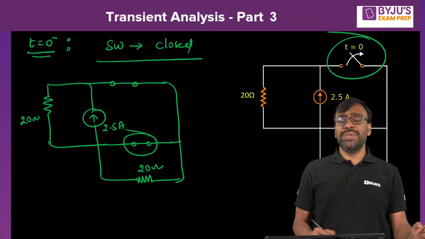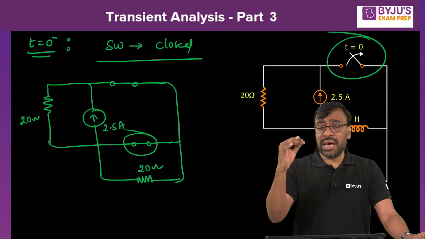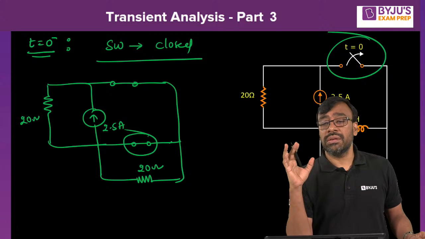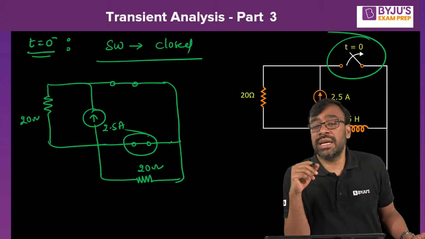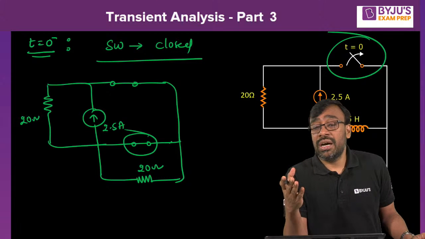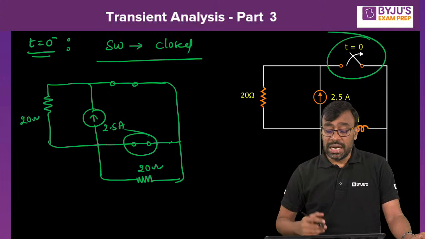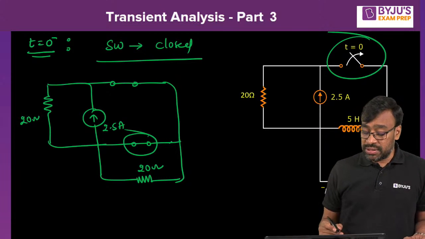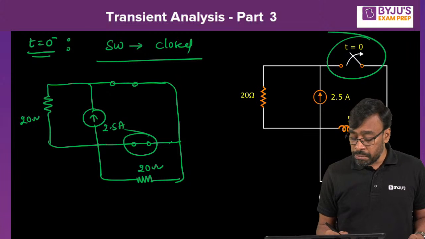Okay, our objective always in the t equal to 0 minus equivalent is to find current through the inductor. Very good, Arvind. Arvind, you got minus 50 volts. Okay, let's cross check that answer. Let me see other people also how they are going to answer it. Let me give you the answer at the end of this particular discussion. But I appreciate giving the answer. Just cross check once again.